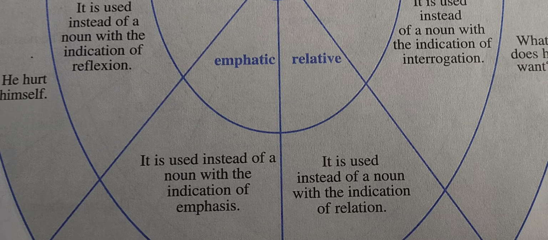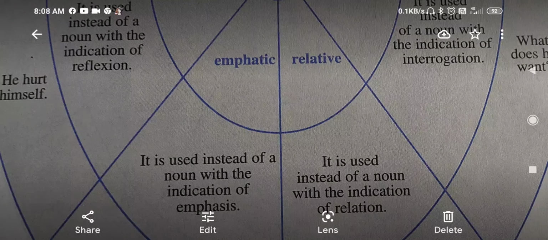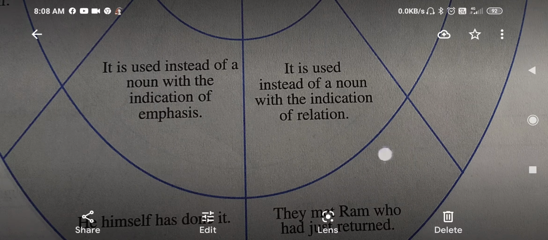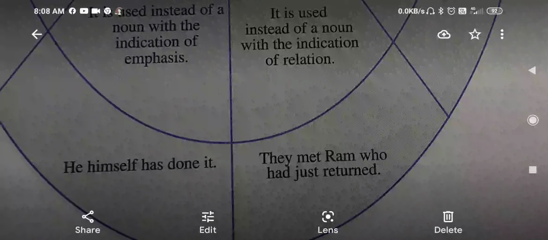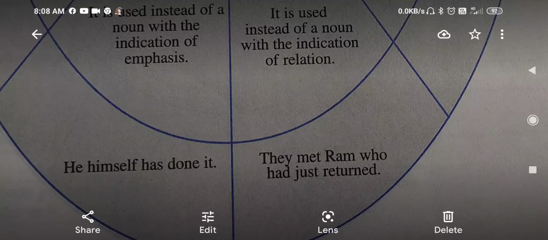Relative, it is used instead of a noun with the indication of relation. That is, it shows the relation to the noun. For example, they met Ram, who had just returned. Here, Ram and they have been related with the who. That is, who is Ram? The Ram here indicates who is he, that is, who has just returned.